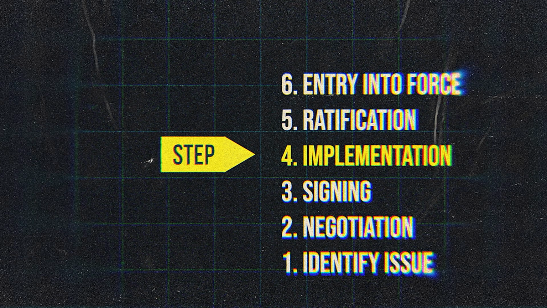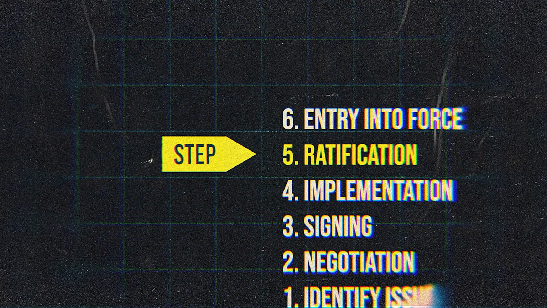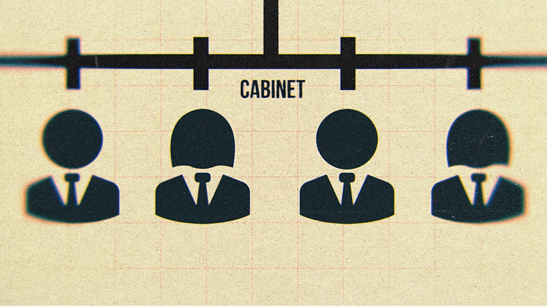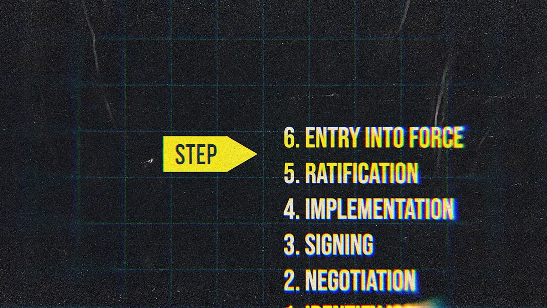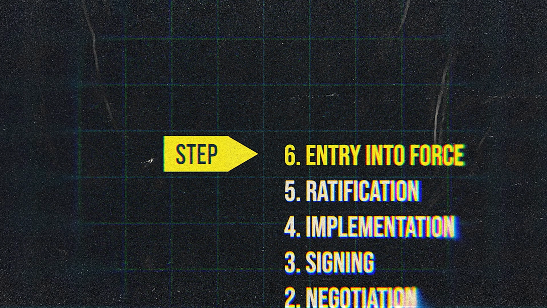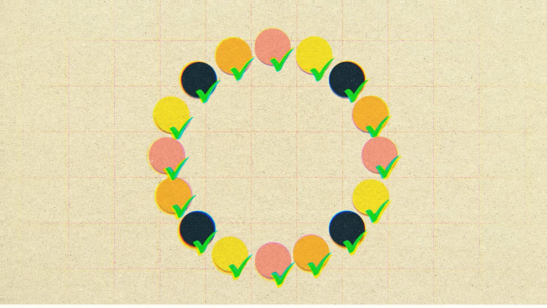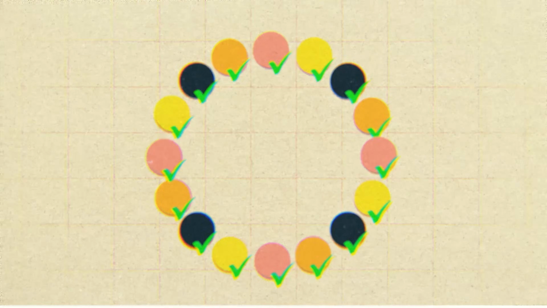That would take us to the next step, ratification. Ratification is when Cabinet approves the treaty, and that makes it legally binding on a country, meaning a country is obligated to follow it. When a treaty is ratified by Canada, when Canada opts in and binds itself, then that treaty is binding on Canada under international law. The last step is a treaty coming into force on an agreed upon day. That happens after all parties have ratified it. Countries have to abide by the terms of the agreement from that day forward.